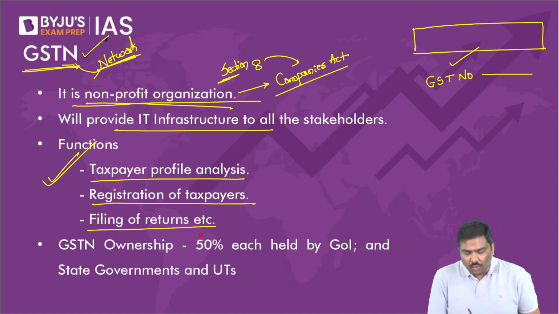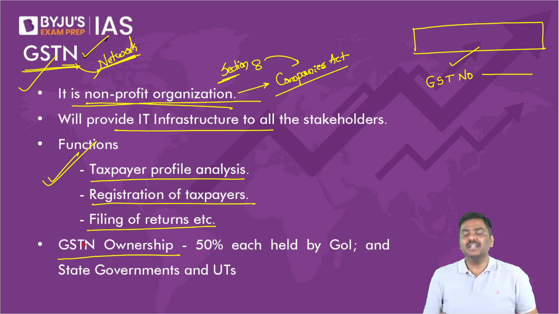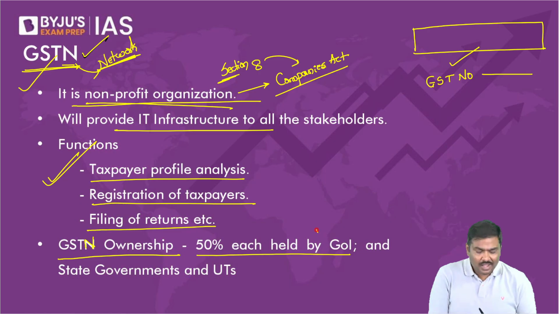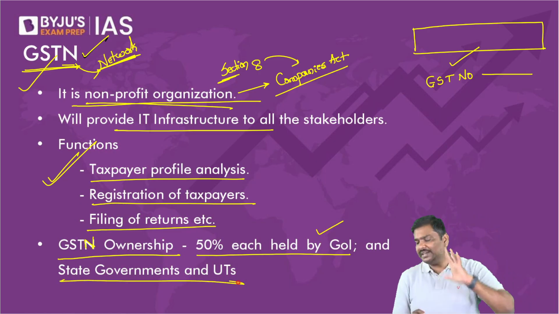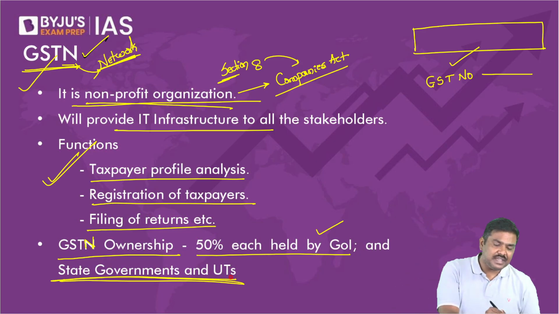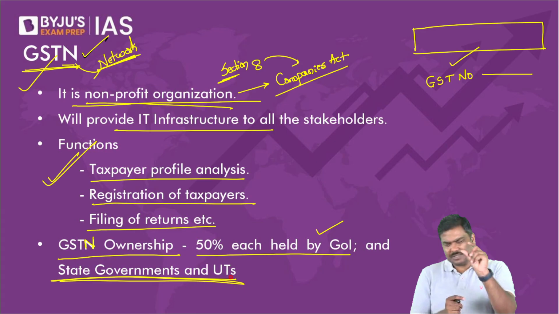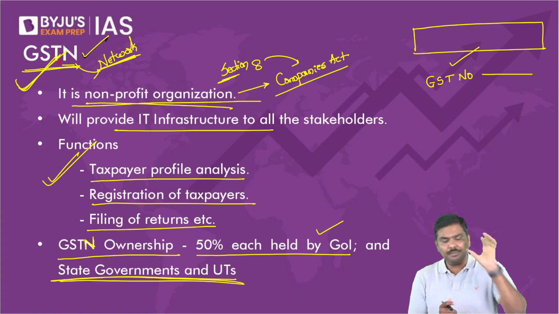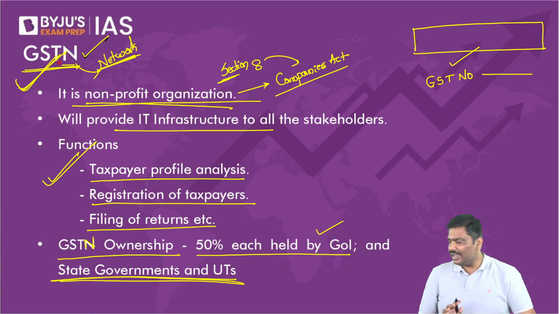Now, GST network ownership: half of the GST network is owned by the Government of India, 50%, and the remaining 50% is with the state governments as well as the union territories who are part of the GST Council. So this is one more small concept related to the GST network. Any difficulty here?